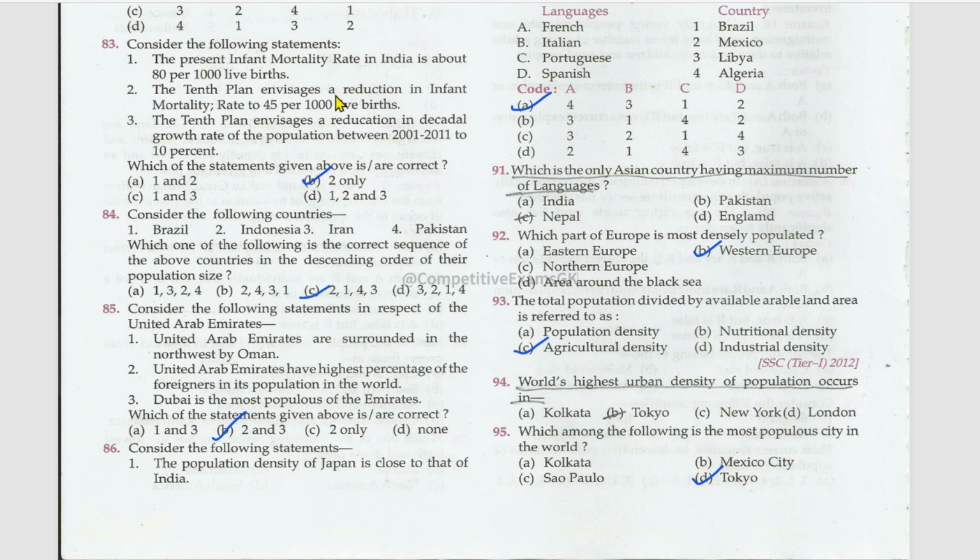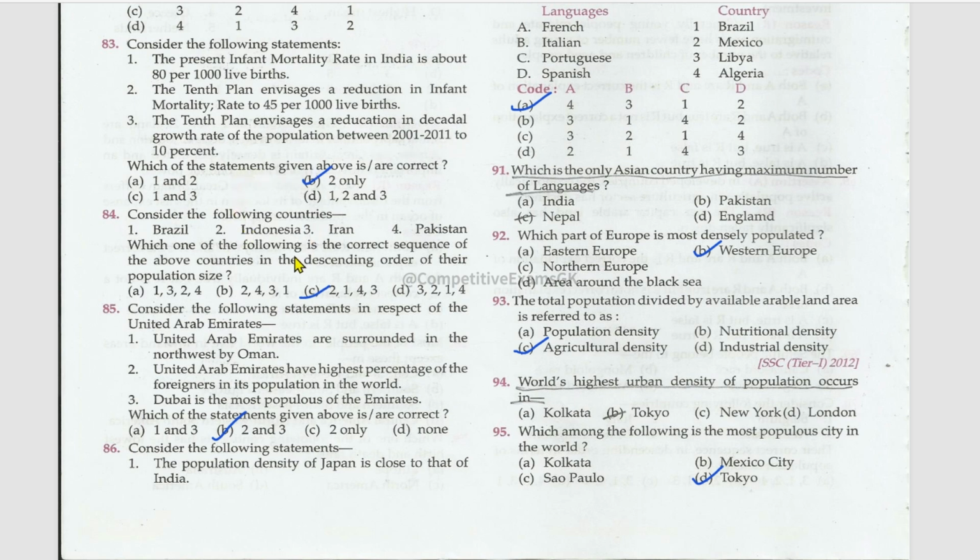Consider the following statements. Which of the given statements is or are correct? The present infant mortality rate in India is about 80 per thousand live births? No. The 10th plan envisages a reduction in infant mortality rate to 45 per thousand live births? True. The 10th plan envisages a reduction in decadal growth rate of the population between 2001 to 2011 to 10%.